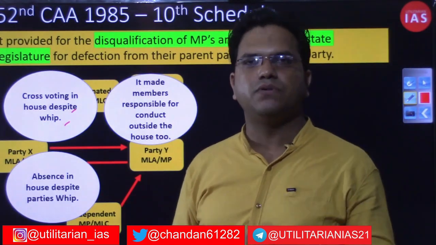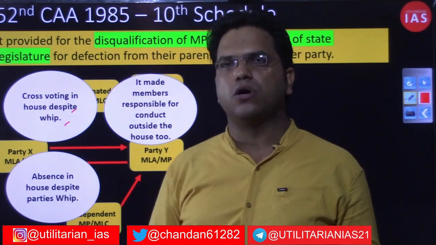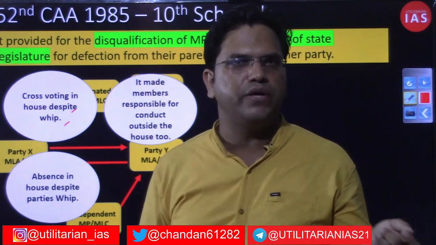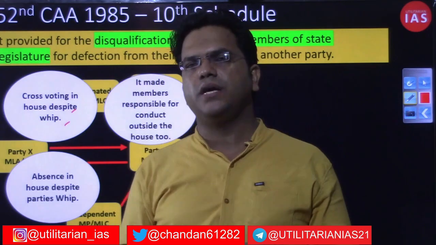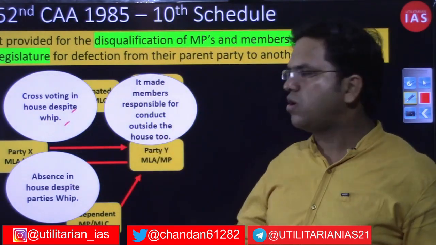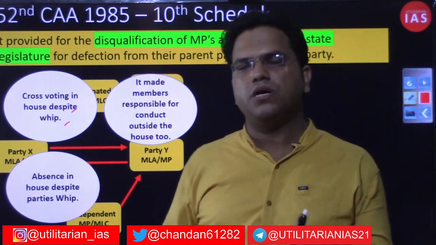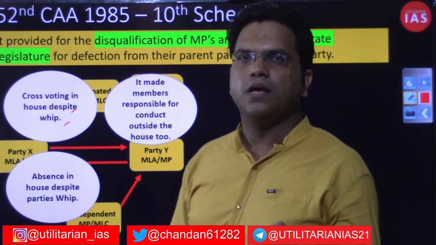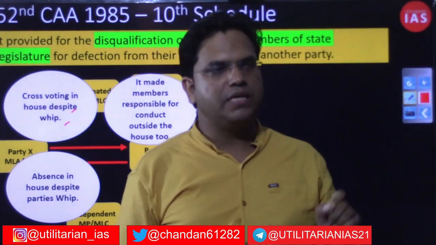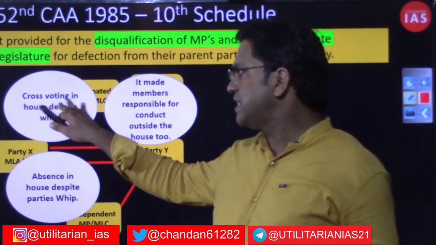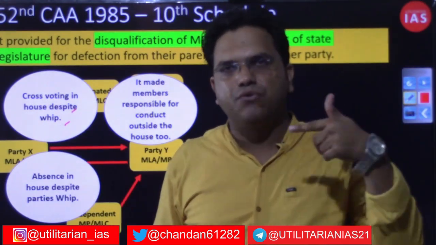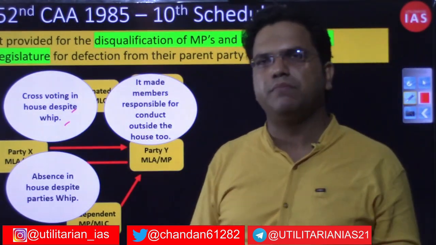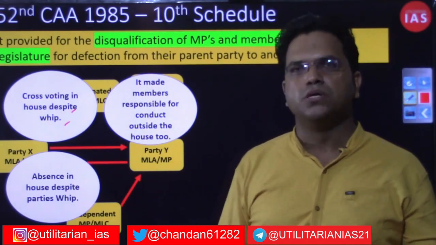Now on that particular day, if the party member chooses to remain absent due to any reason, due to any kind of inducement that may be offered by the ruling political party, or chooses to cross vote, or remains absent without the party whip's permission, in that case the party whip may approach again. The decision will not be taken suo motu by the presiding officer of that house. Even in these kinds of incidents, the party whip will have to approach the presiding officer, saying our party member has violated so and so whip.